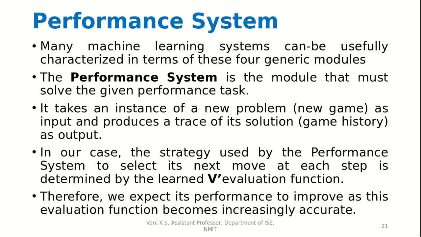It takes an instance of a new problem as input and produces a trace of its solution as output. In our case, the strategy used by the performance system to select its next move at each step is determined by the learned v evaluation function. Therefore, we expect its performance to improve as this evaluation function becomes increasingly accurate.